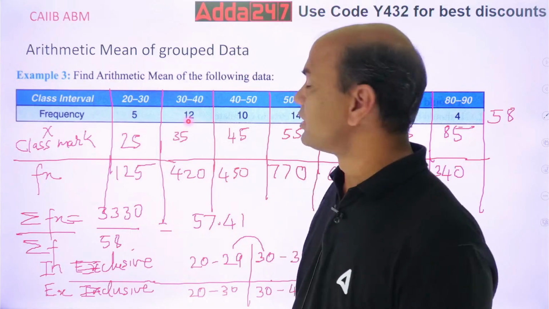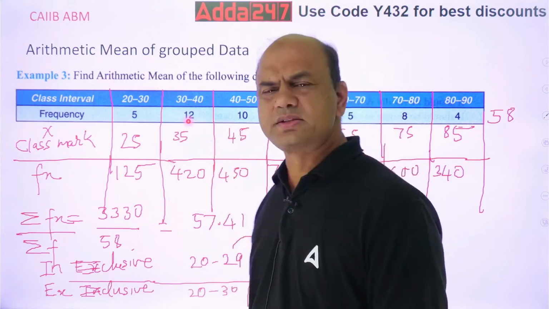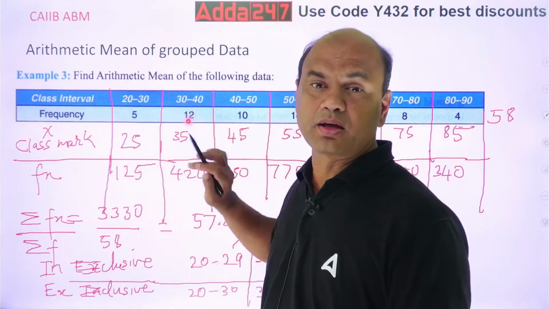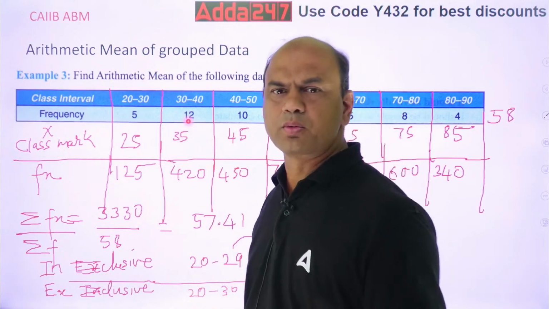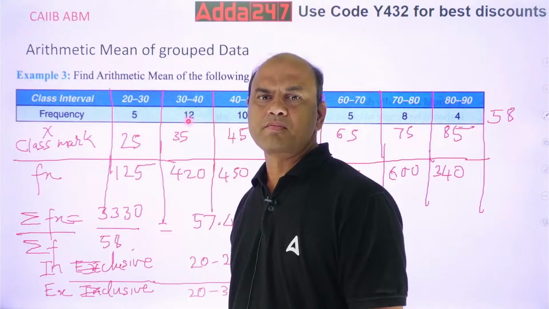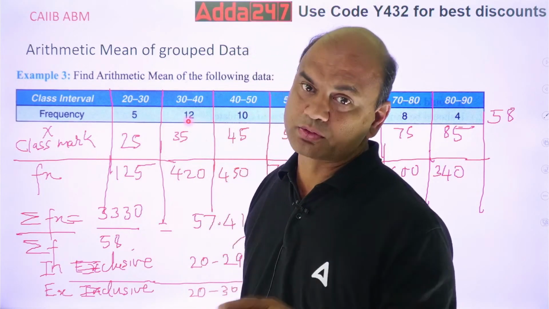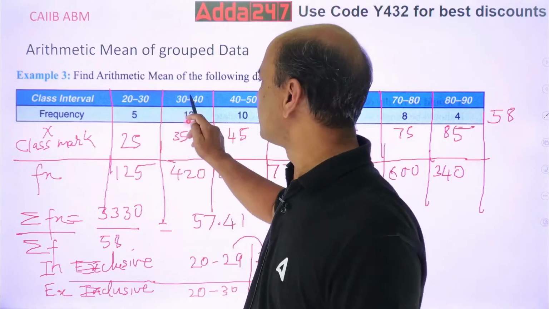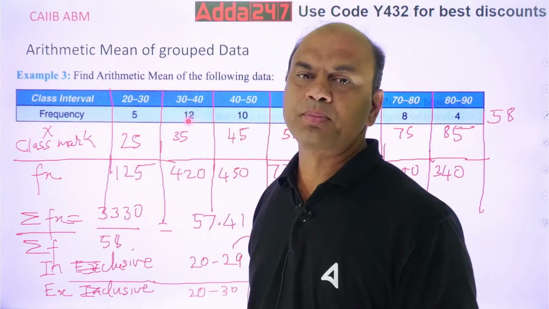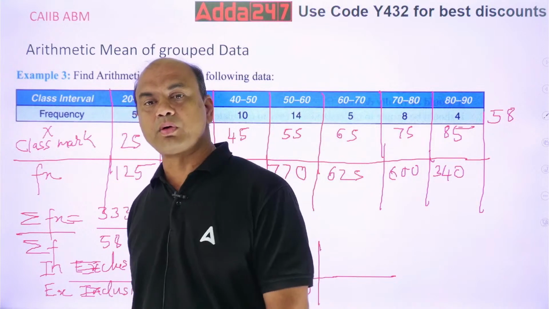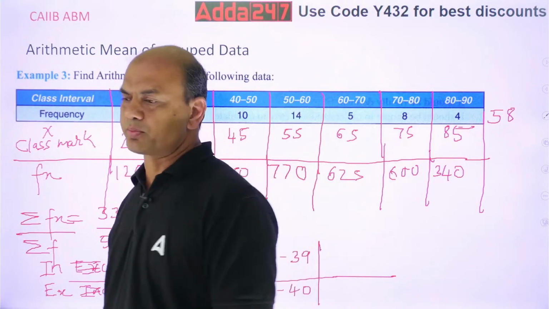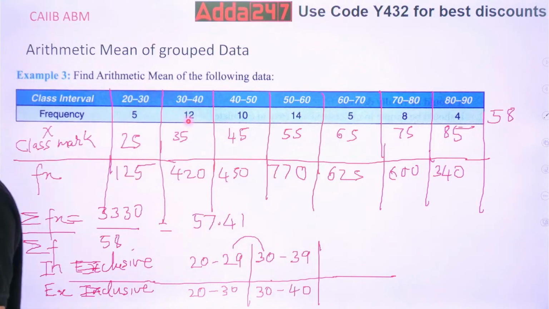Now one question still remains. I asked you, this is the grouped data, not ungrouped data. So you gave me the answer for grouped data. Now which group is this? Is it an inclusive group or an exclusive group? This one: 20 to 30, 30 to 40, 40 to 50. What do you say? Inclusive or exclusive?